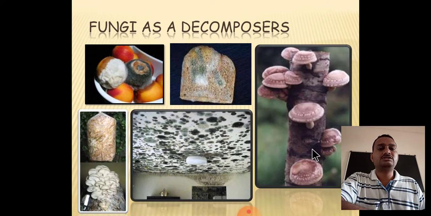Next, you can see some examples in the photographs. You can see some of the fungi which help in the decomposition of different materials, such as dead and decaying wood material in the forest. And you can see here some of the fruits being decomposed by different types of fungi. For example, penicillin you can commonly observe on citrus fruits.